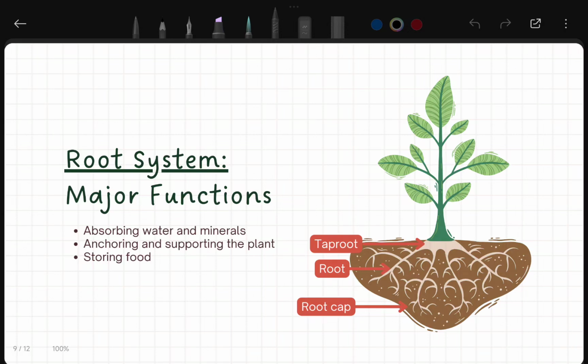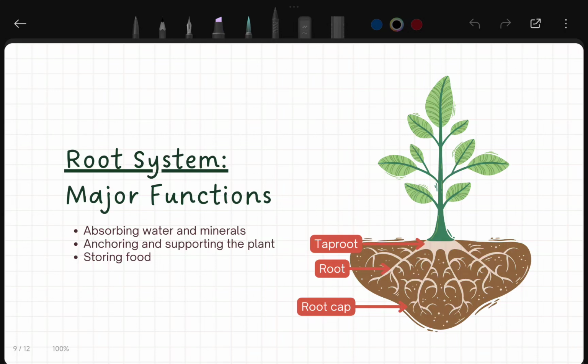What are the major functions of the root system? There are major functions which the root system possesses. One is absorbing water and minerals. We pour water on the surface of the earth where the plant is present, so the root system absorbs all the water and minerals, and afterward, with the help of the shoot system, it is transported to the other parts of the plant.